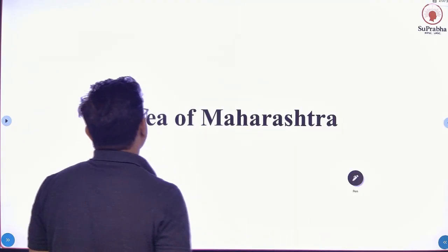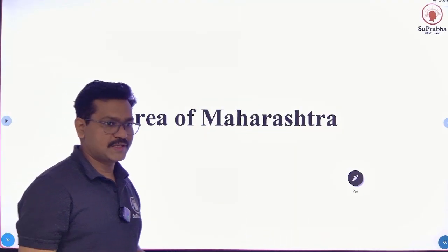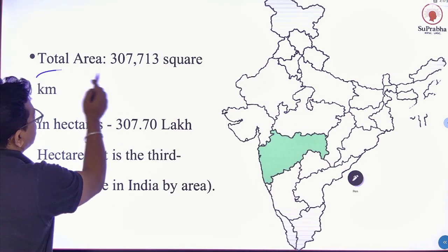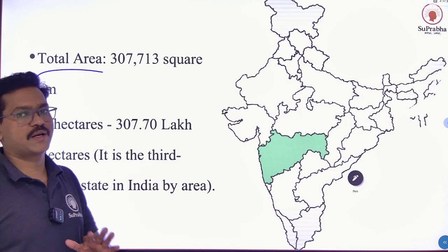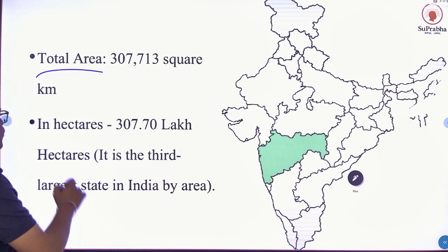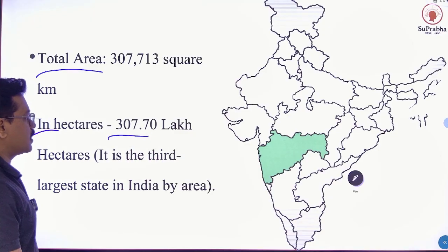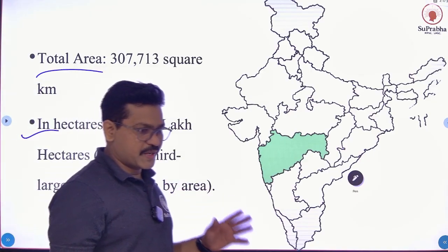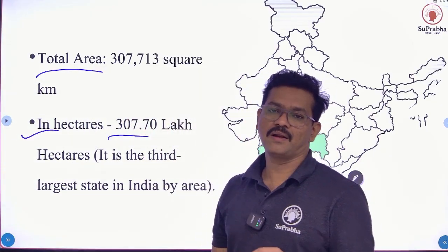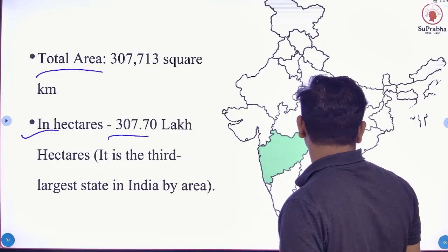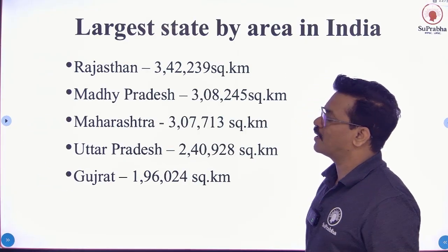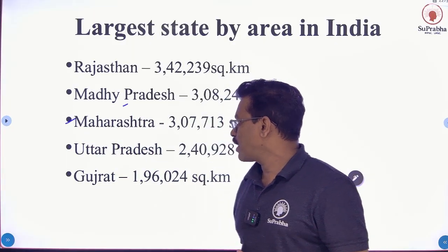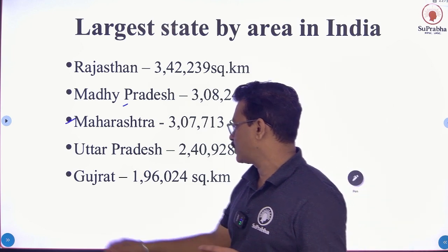So next point is area of Maharashtra. How many square kilometer area covered by Maharashtra? Let's see. Total area covered by Maharashtra 3,07,713 square kilometer. Okay. In hectares, 307.70 lakh hectares area covered by Maharashtra. On the basis of area, Maharashtra is third largest state in our India. Okay, so let's see largest state by area in India. First is Rajasthan, next Madhya Pradesh, third Maharashtra, fourth Uttar Pradesh, and fifth Gujarat.